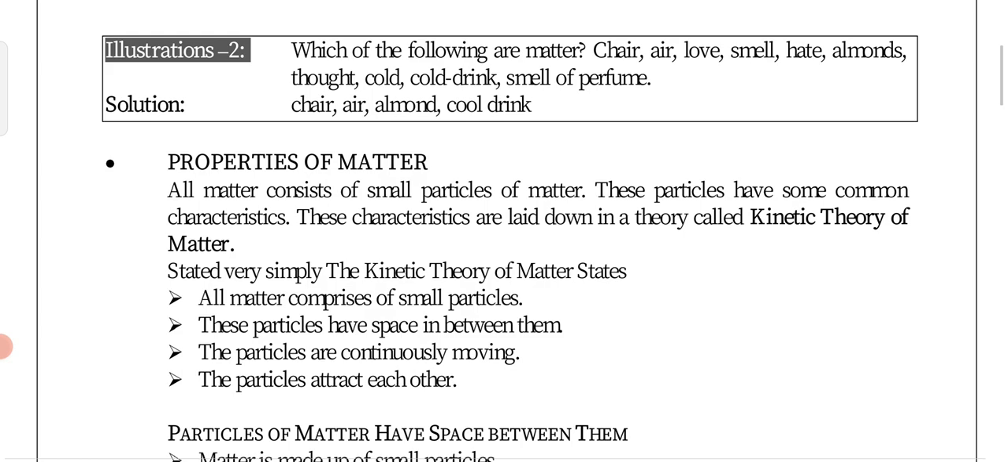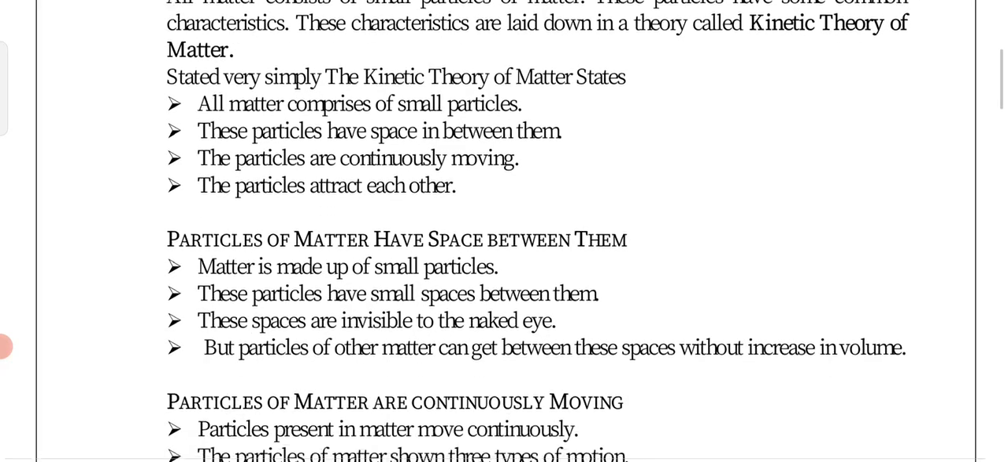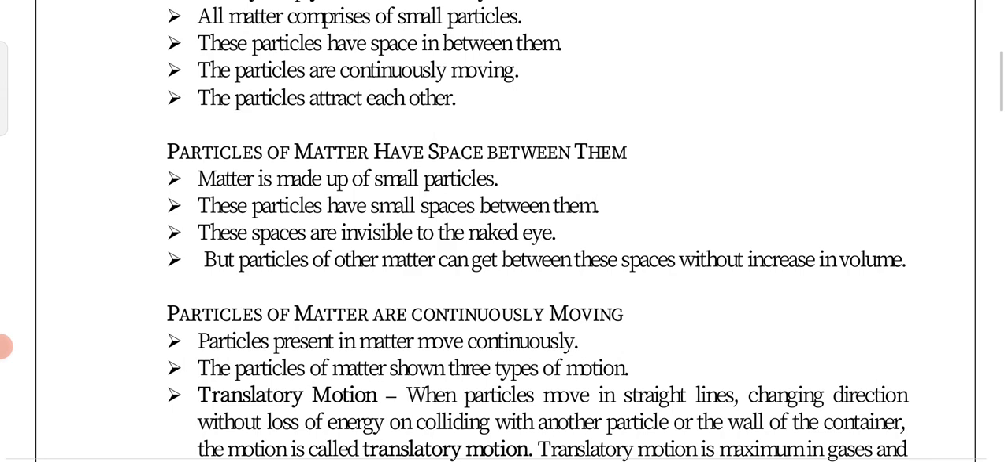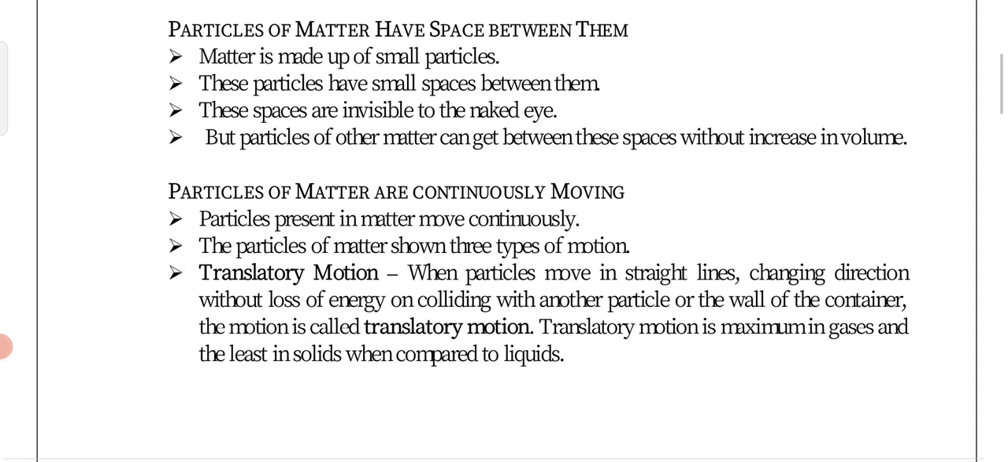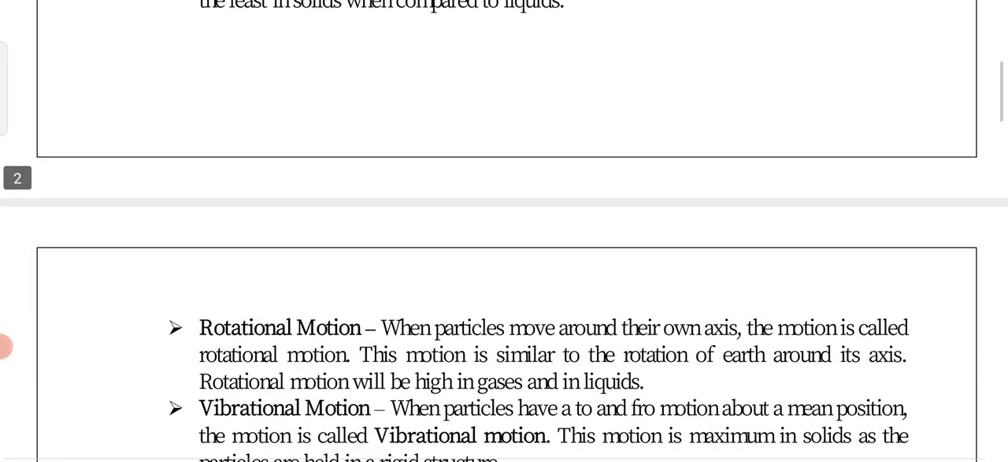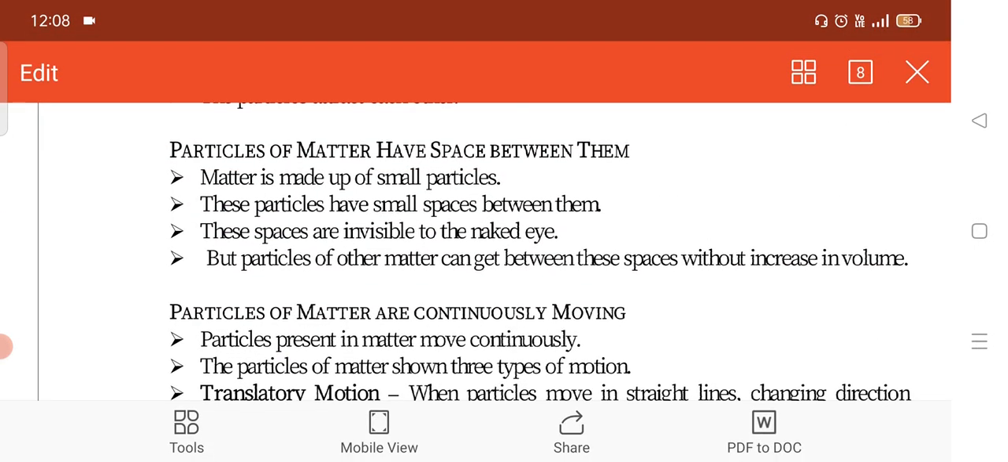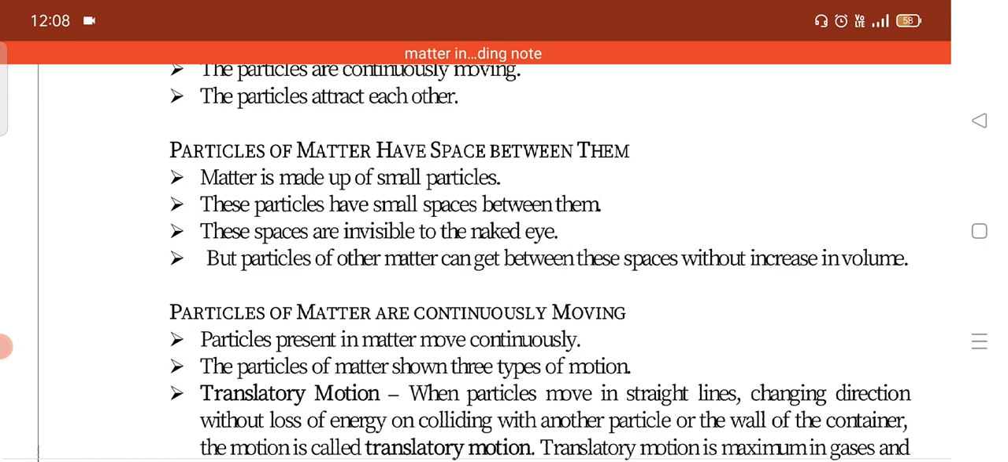So the particles can attract each other. So this is one of the properties of matter. Now particles are continuously moving here. The motions are given over here, and here the particles of matter have space between them. Matter is made up of some small particles.